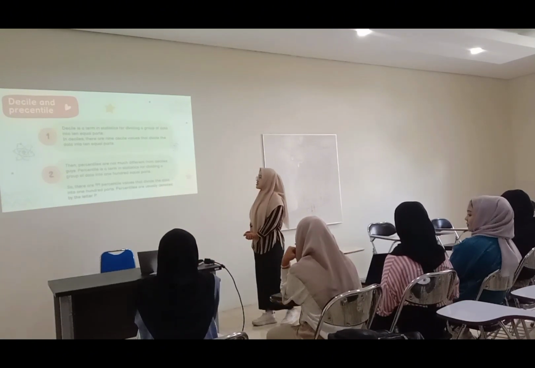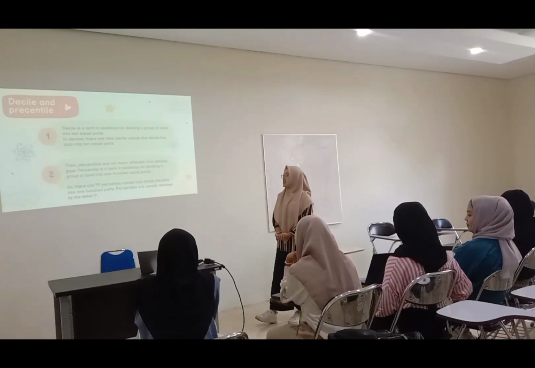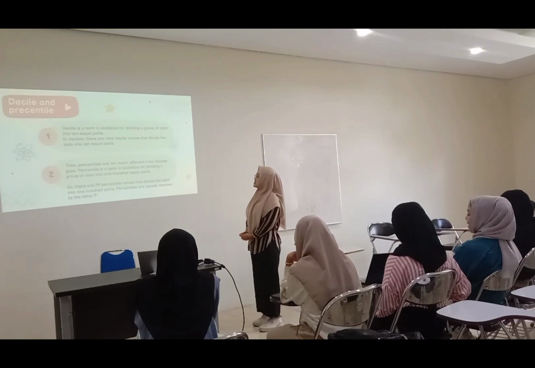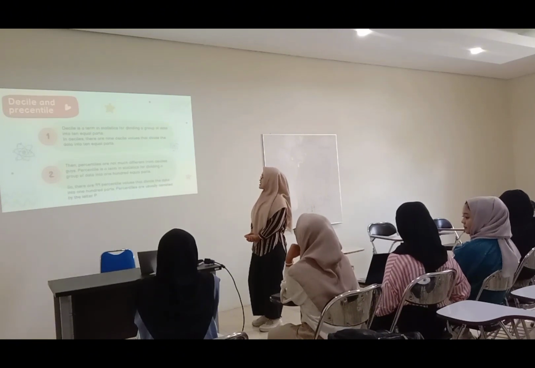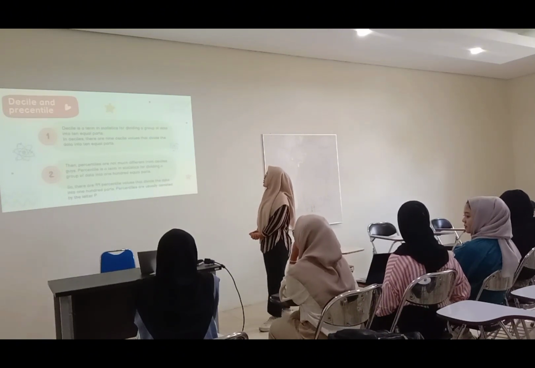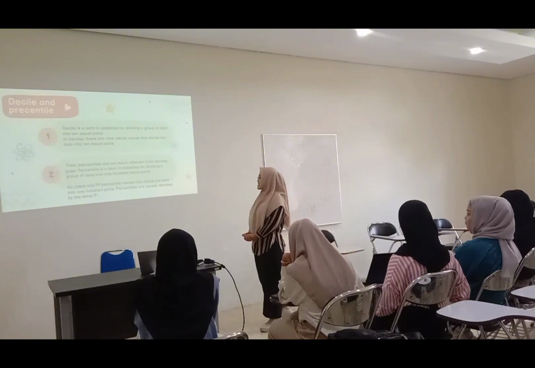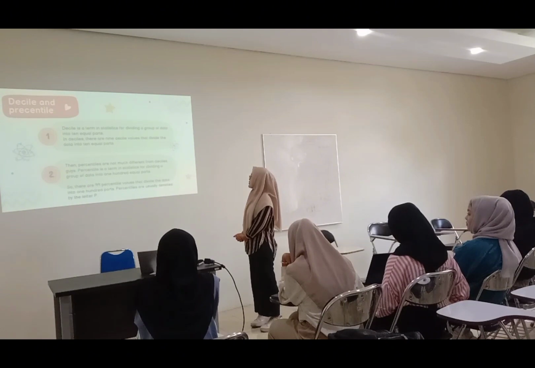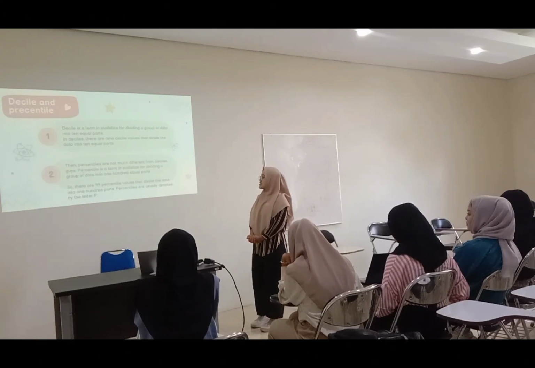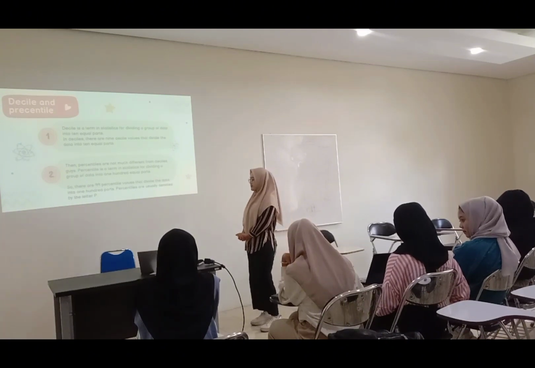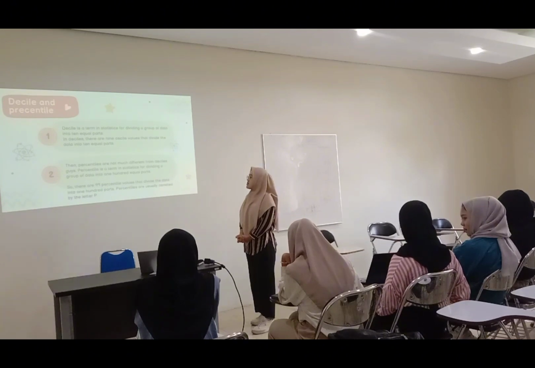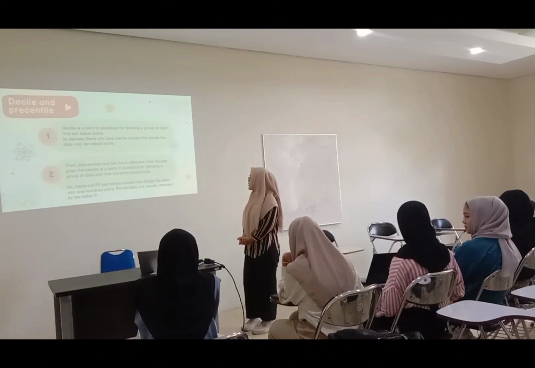Next, decile and percentile. First, decile is a term in statistics for dividing a group of data into 10 equal parts. In decile, there are 9 decile values that divide data into 10 equal parts. Next, percentile is not much different from decile.